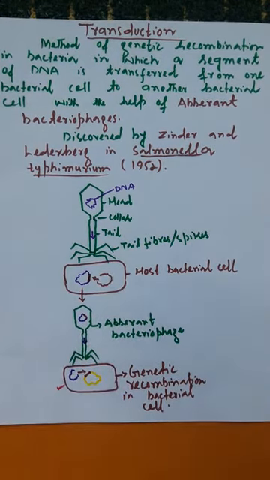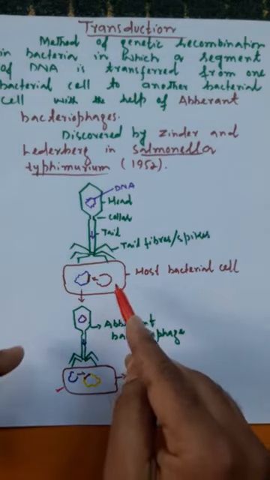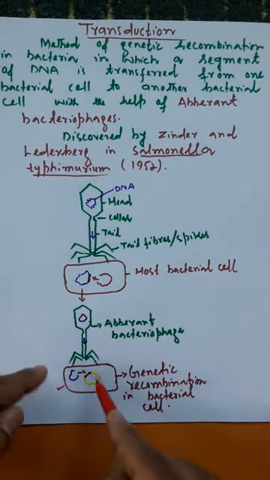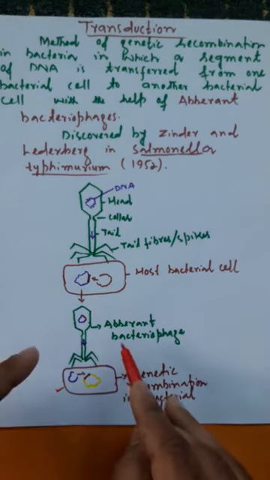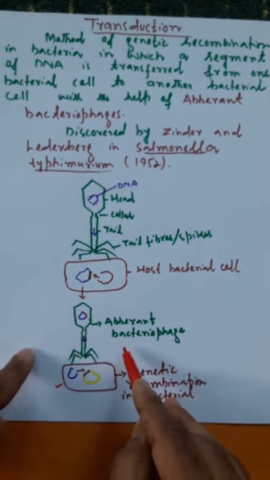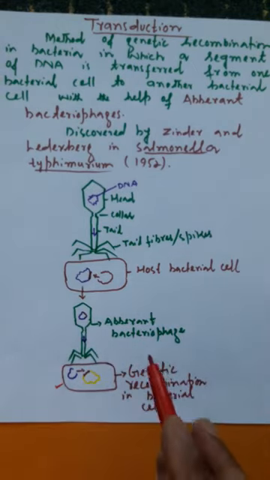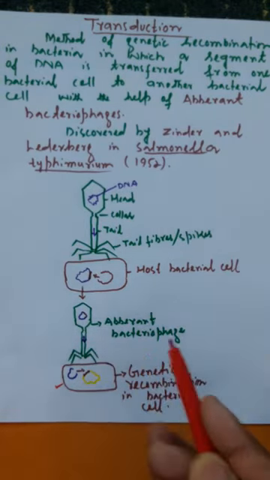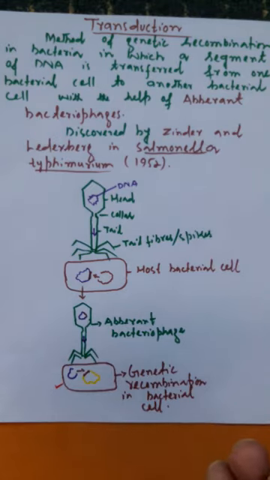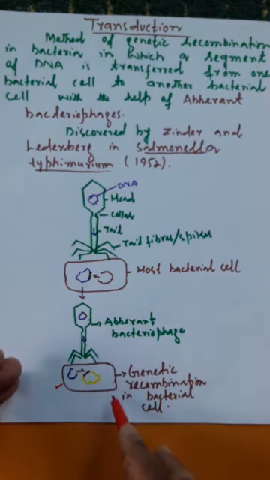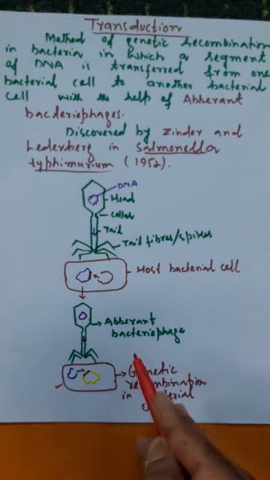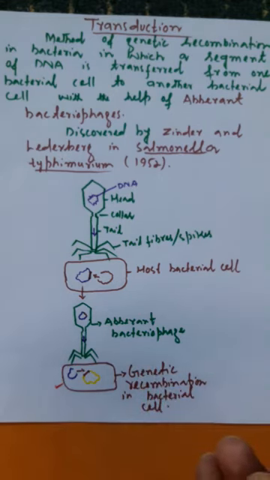So we can say simply that a segment of DNA has been transferred from one bacterial cell to another bacterial cell with the help of the aberrant bacteriophage. This aberrant bacteriophage has acted as a third party, and this is how transduction has taken place. A genetic recombination has been brought in this bacterial cell without undergoing lysis, as aberrant bacteriophages lost the ability to cause the lysis of bacterial cells.